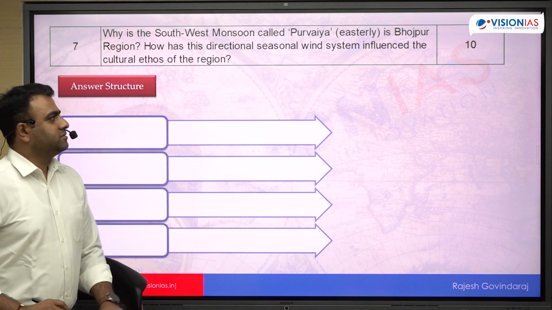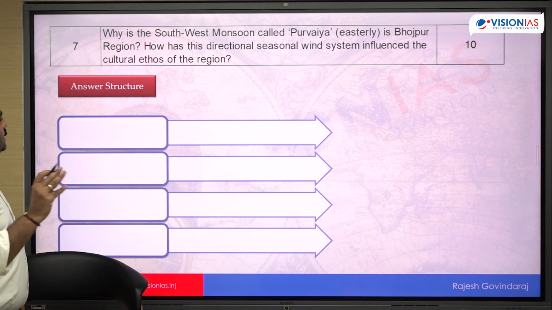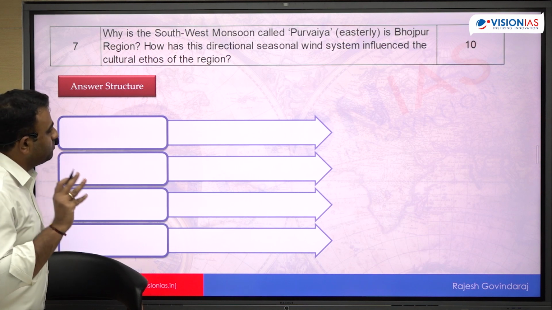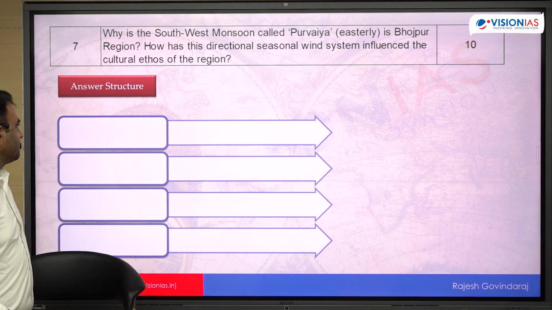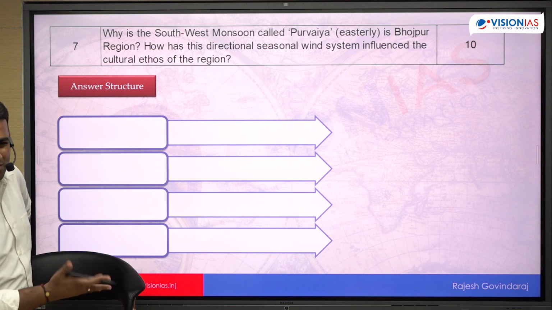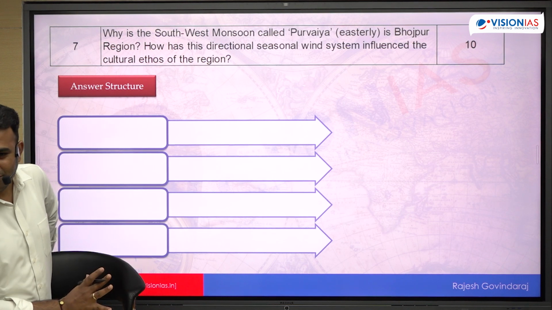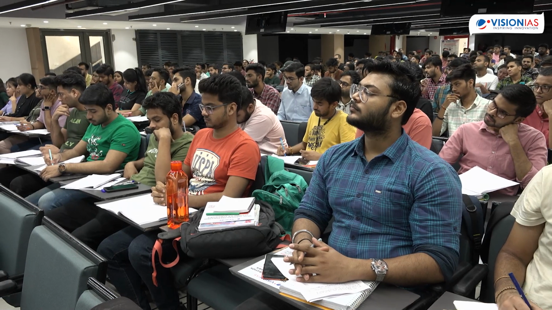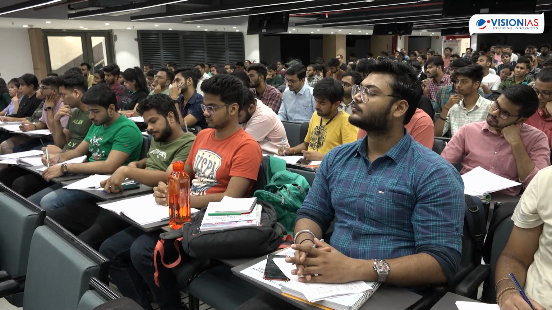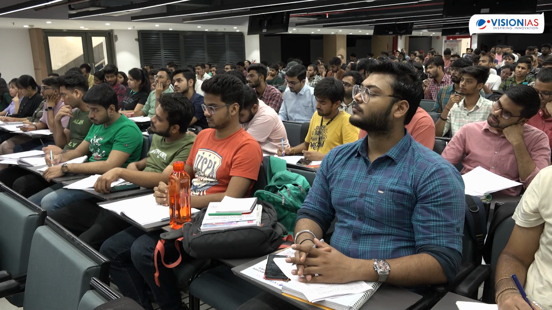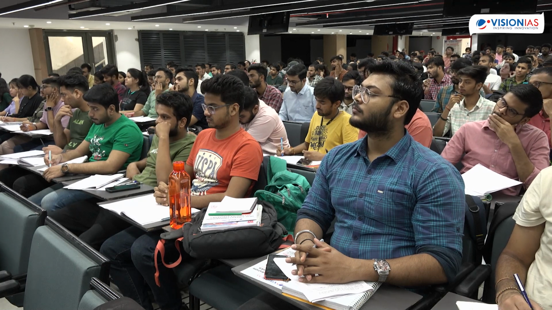So now, let's read this question again. Why is this southwest monsoon called Purvaiya in Bhojpur region? So first of all, Bhojpur region तो थोड़ा सा तो idea होगा. Even if you're not from these northern plains, even if you're from south or east, northeast, भोजपुर तो पता होना चाहिए. कहाँ पर है भोजपुर? यूपी बिहार का जो border area ना, यूपी बिहार and some parts of Jharkhand, so that region is what is called as Bhojpur. In fact, some of the regions of the Nepal border area भी उसमें include हो जाते हैं.